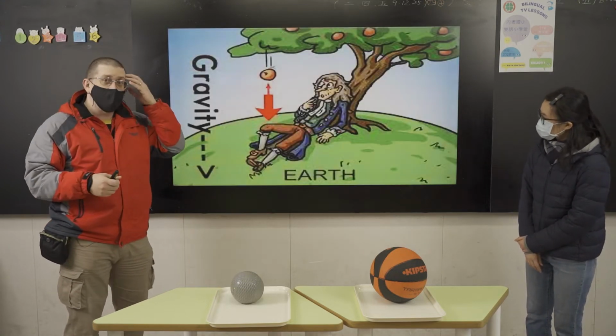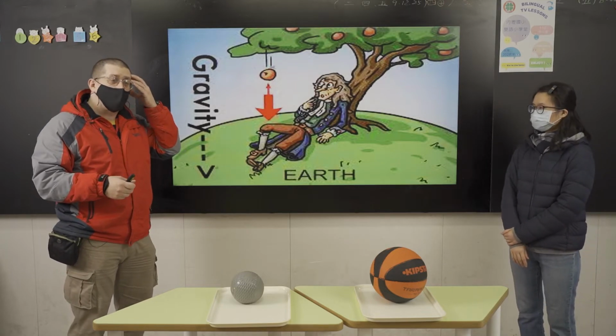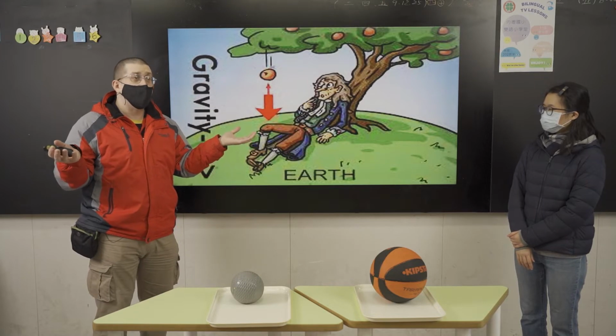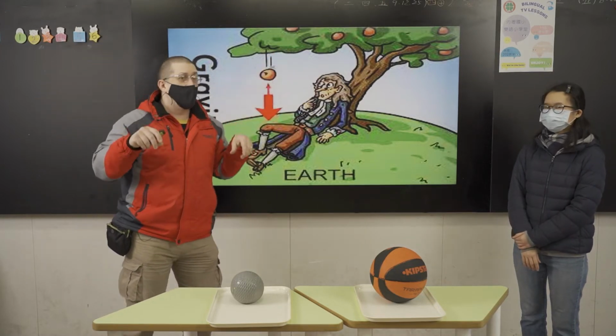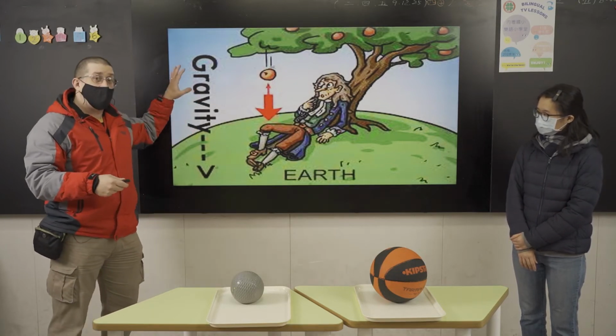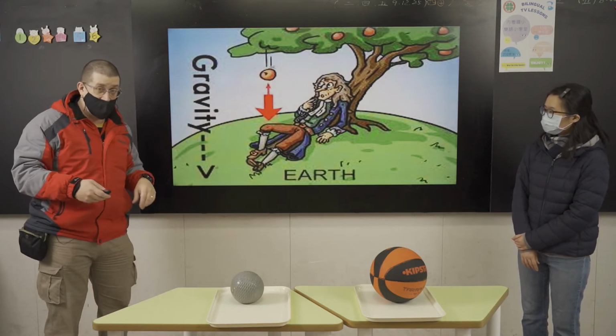And what Isaac Newton started to think about, there must be something pulling things down to the earth. He's like, why? Why don't things just fly away? Why don't things just fall to the ground? And he started to come up with this concept and idea of something called gravity.